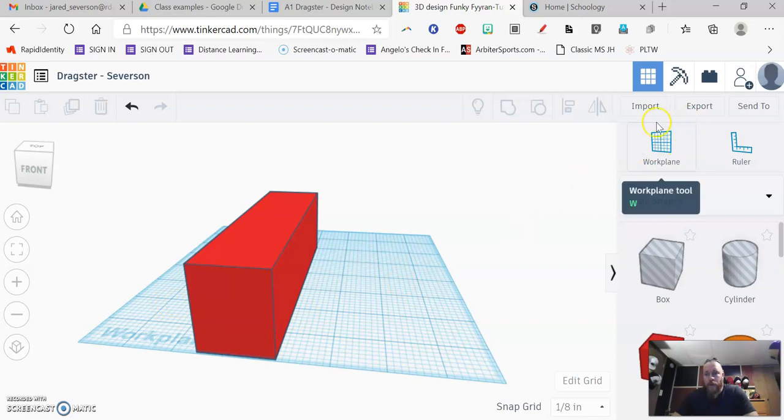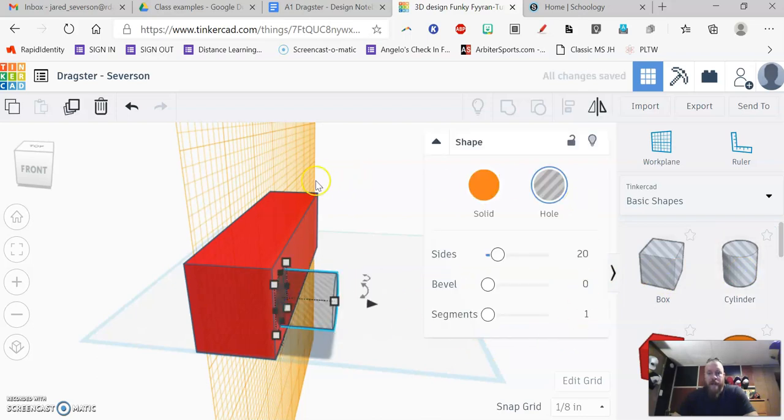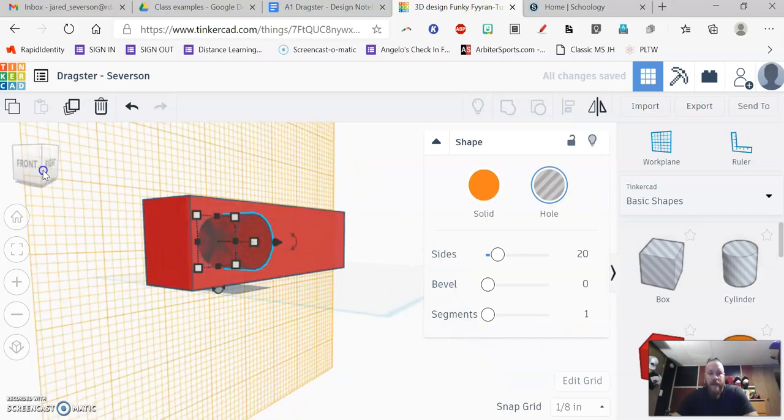So I need to change the work plane. So I'm going to go over here to the right hand side. I'm going to choose the work plane tool. I want to draw something over here, so I'm going to click that. Now I can grab this cylinder. I can put the cylinder right here on the side. I can view this from different angles.